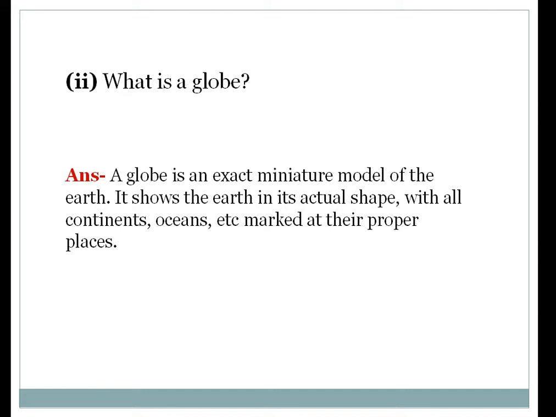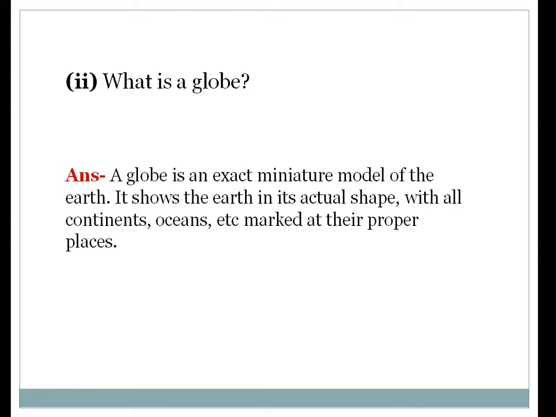The answer is, a globe is an exact miniature model of the earth. It shows the earth in its actual shape, with all continents, oceans, etc., marked at their proper places.